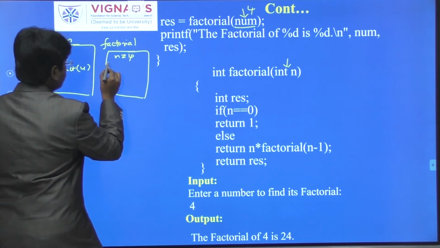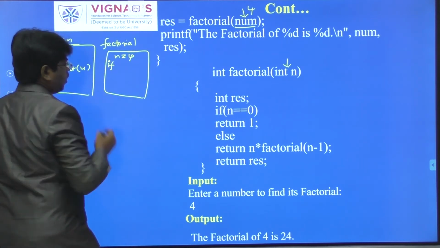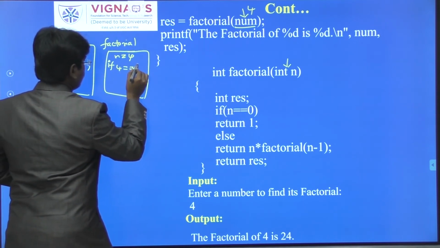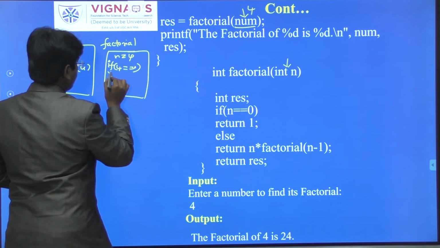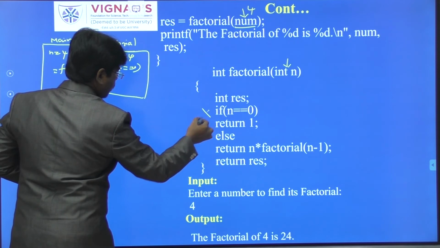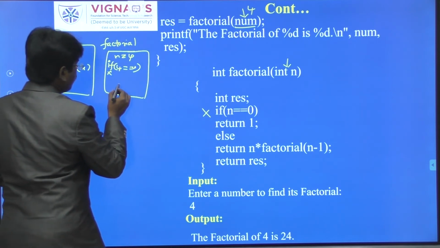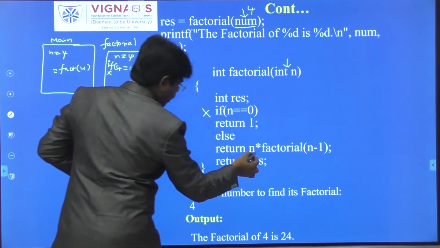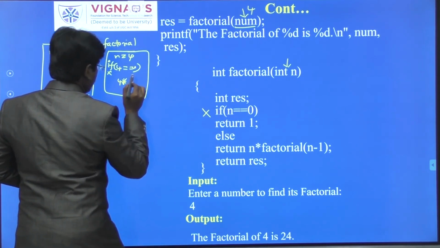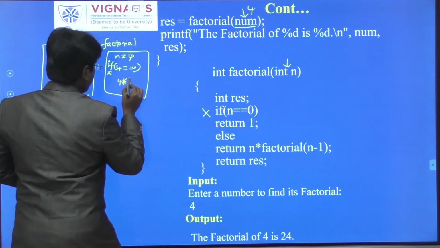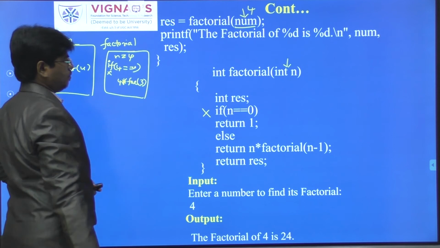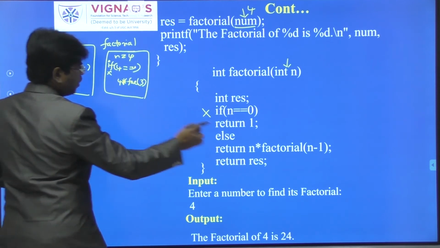What I have written in that: if 4 double equal to 0, is 4 double equal to 0? No. Then this part cannot be executed, and the else part will be executed. In the else part what we have written is n into factorial of 4 minus 1, that is, 4 into fact of 3. So again we are calling the same function.